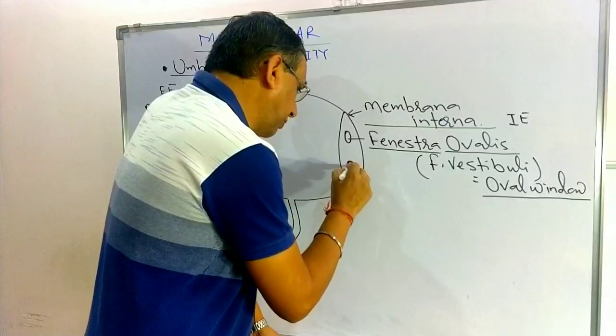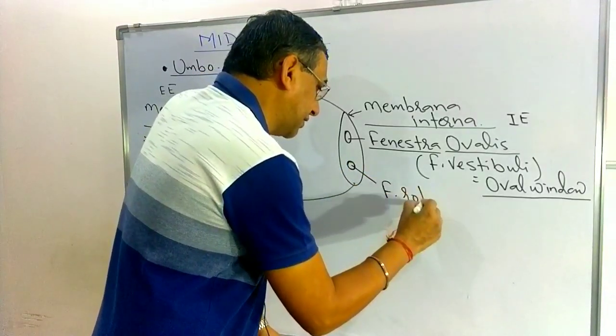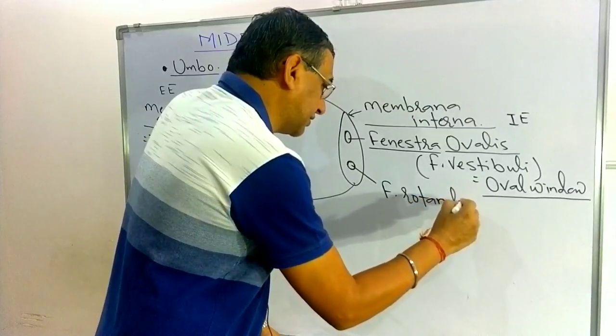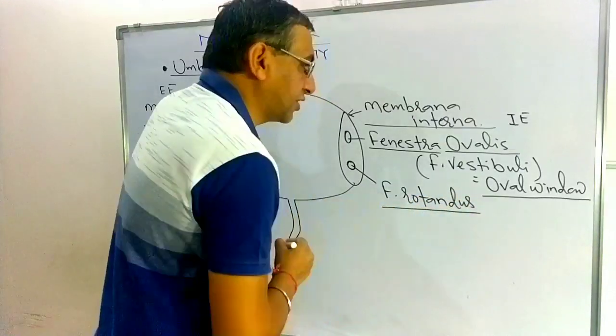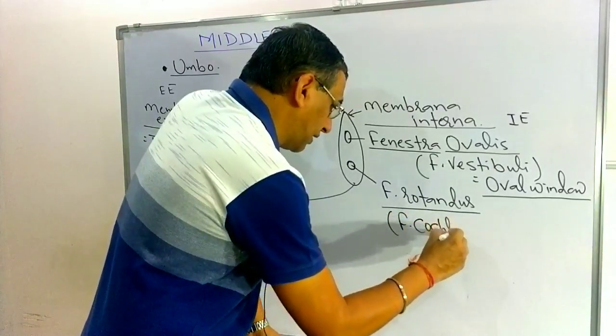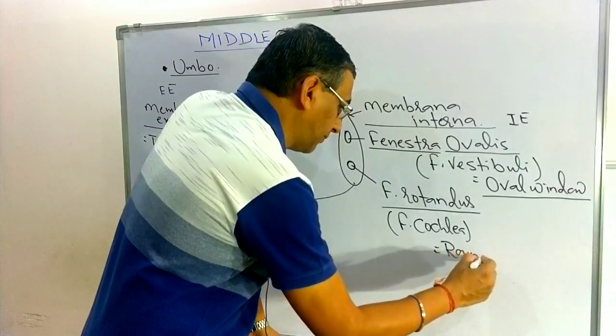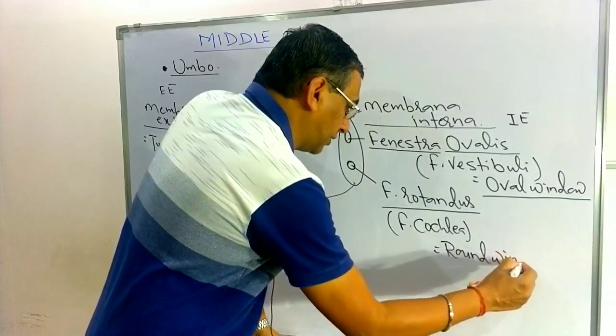Now the round window is known as the fenestra rotundus. It is also known as the fenestra cochlea, or the round window.